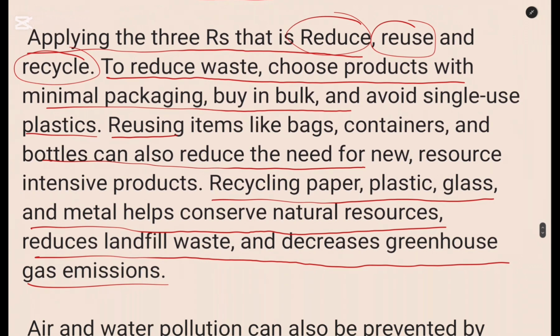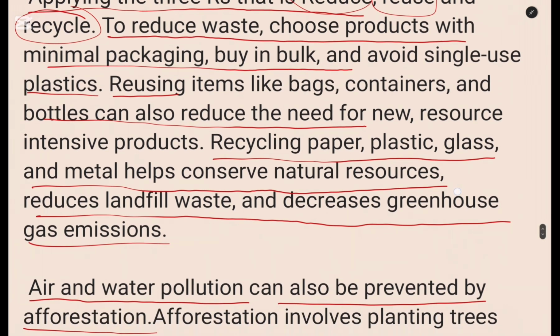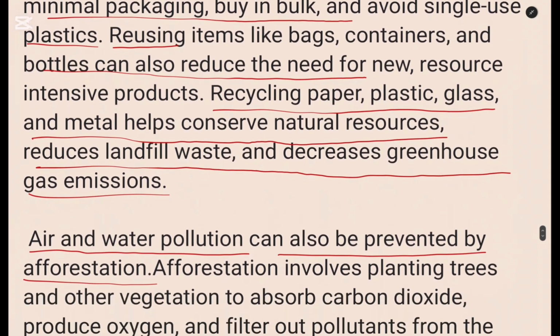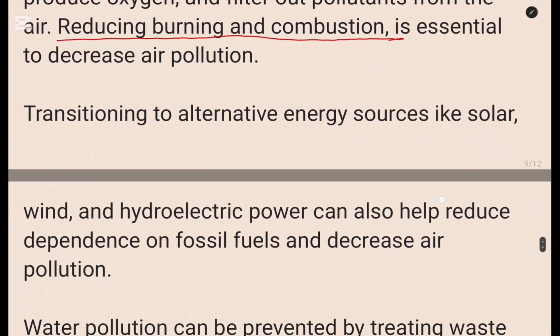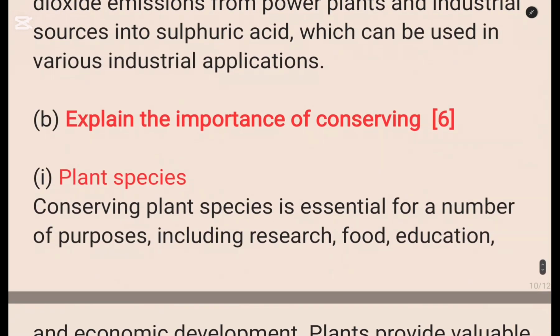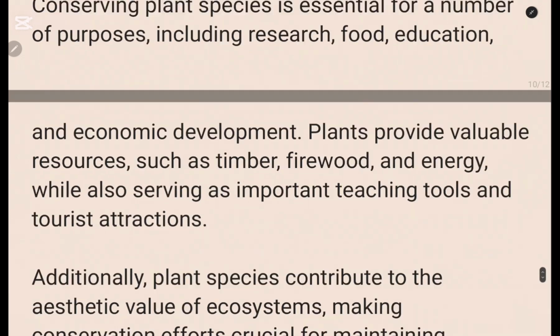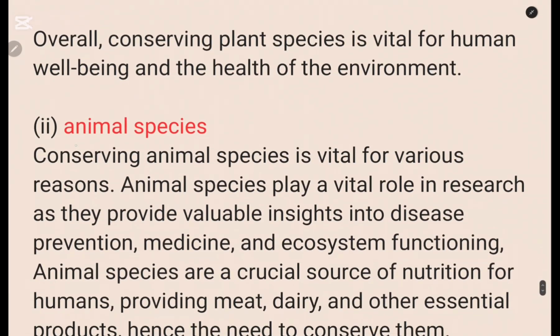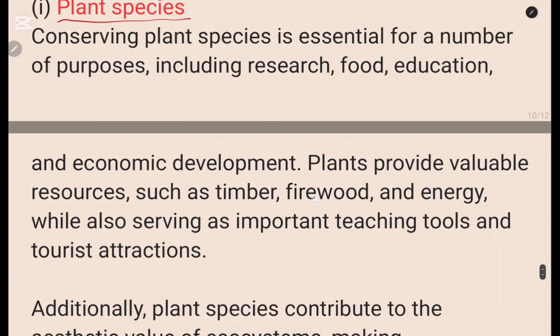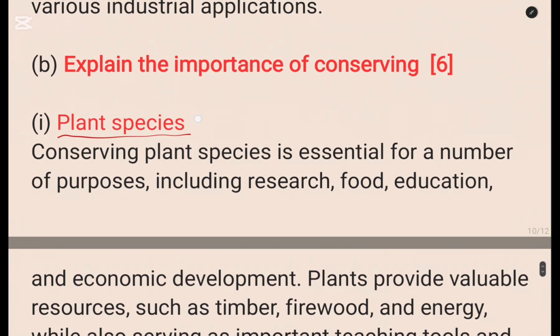Okay, so please, if you have a way of summarizing even this information but in paragraphs and, of course, full sentences, you are free. Okay, so that was 6 marks. And the last part of the question is explain the importance of conserving, Roman numeral 1, plant species and also animal species. Okay, so please, this part I'll leave it to you.